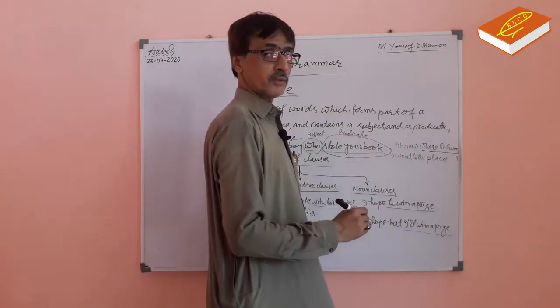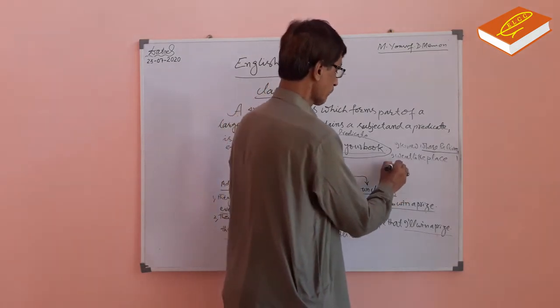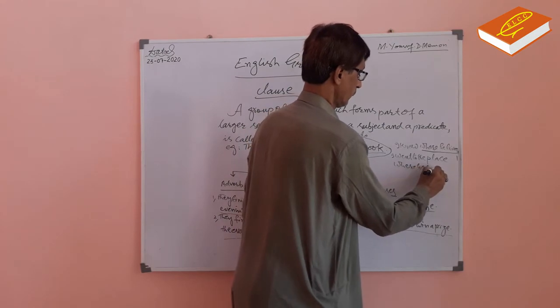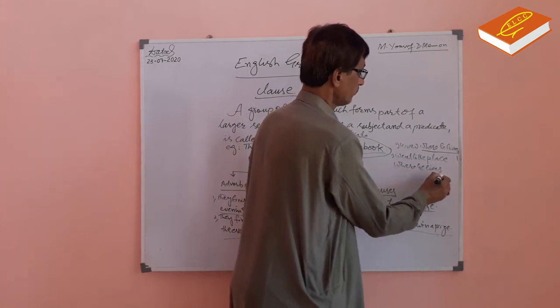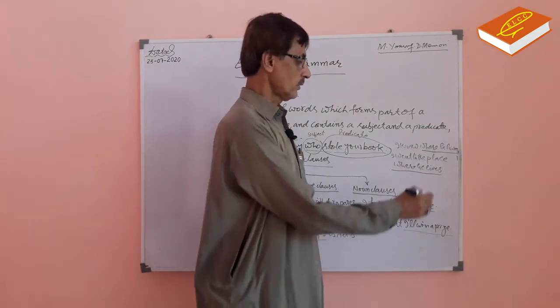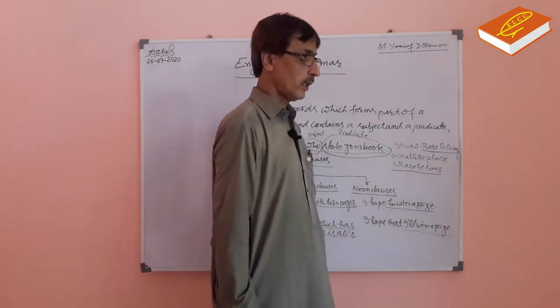I went to the place where he lives. Where he lives, it is also a clause.